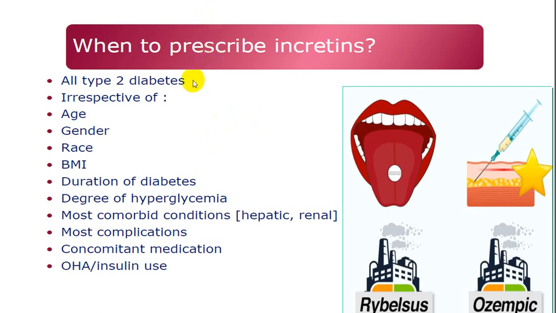So when to prescribe? All type 2 diabetes can be given, irrespective of age, gender, race, BMI, duration of diabetes, degree of hyperglycemia, and comorbid conditions like hepatic, renal, and most of the complications. It is relatively safe. Or it can also be combined with other oral hypoglycemic agents, and you can also combine with insulin.